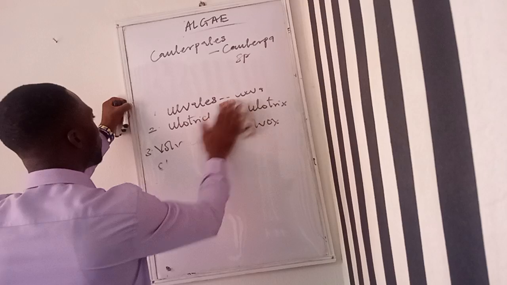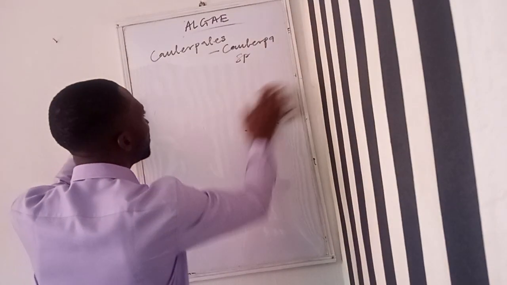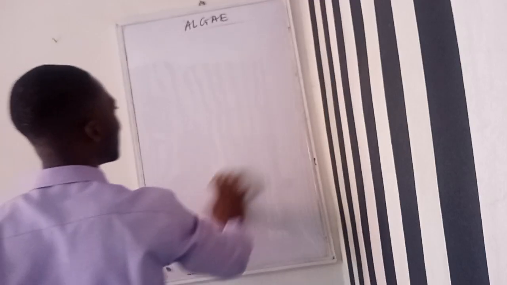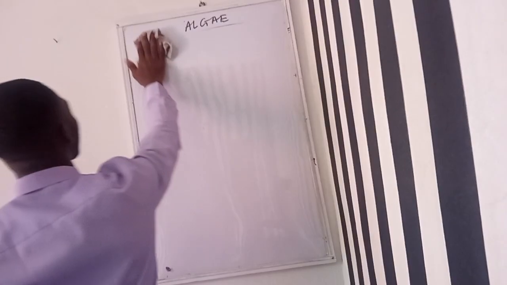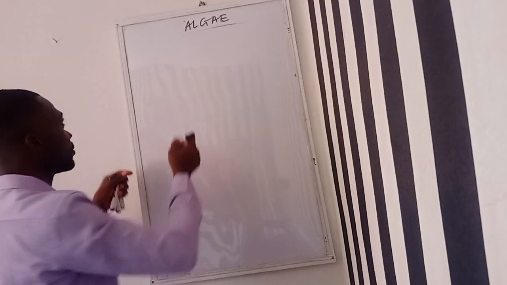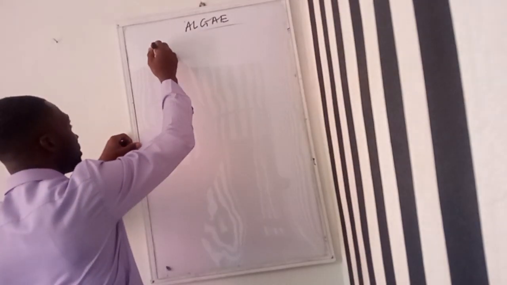Let's now go into the second division, which is the Euglenophyta.